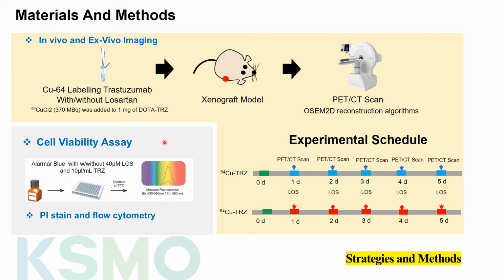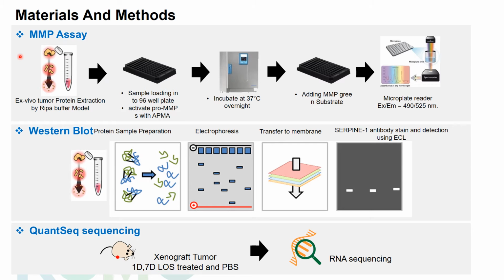We have also performed assays for apoptosis, like 3D cultured cell viability using the AlamarBlue assay, PI stain, and flow cytometry. An MMP assay was carried out to measure total matrix metalloproteinase using protein samples from tumor tissue.